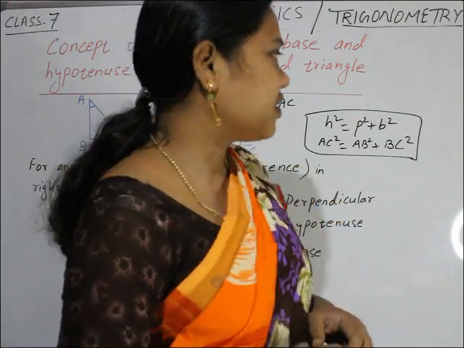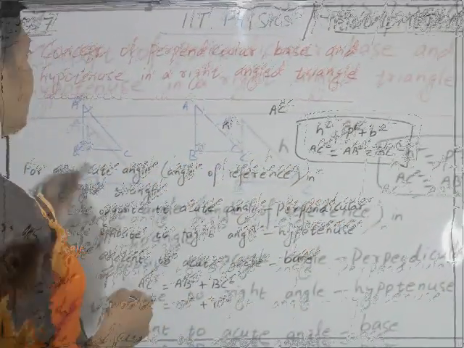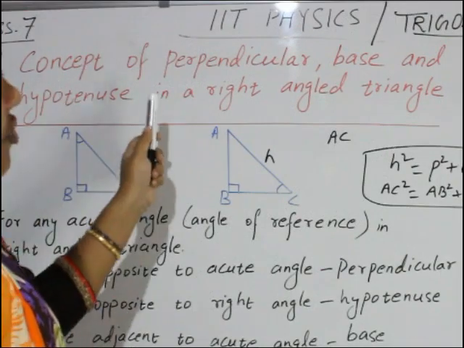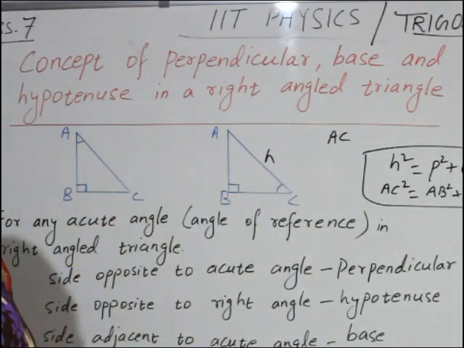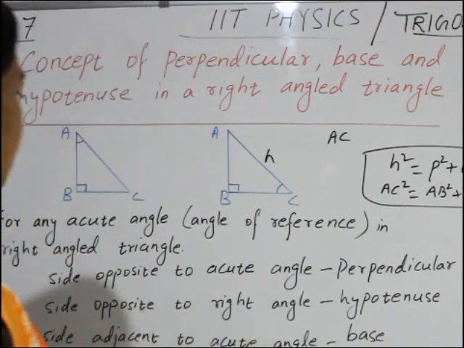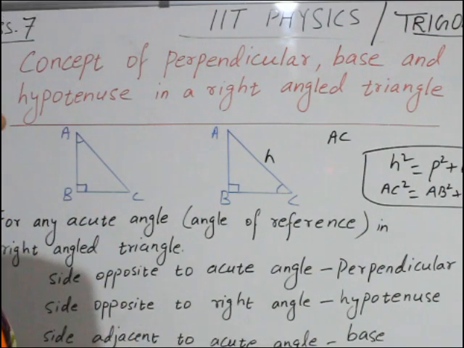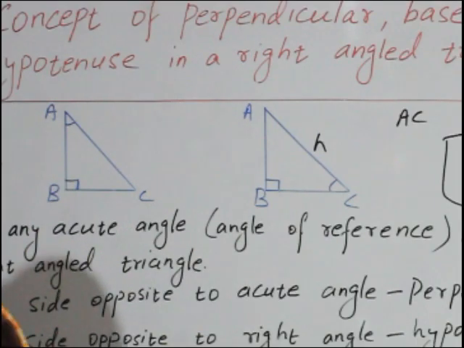Now today we are going to start our topic, the concept of perpendicular, base and hypotenuse in a right angle triangle. Here you can see two right angle triangles on the board. What is written here? For any acute angle, that acute angle is the angle of reference in a right angle triangle.